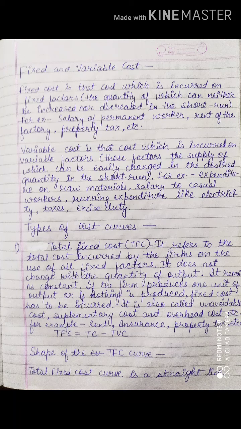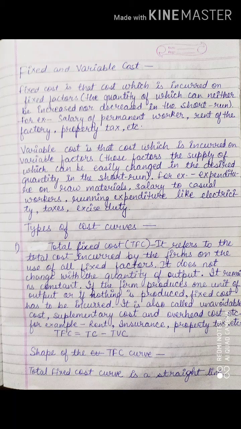TC stands for total cost. Do remember, total cost means everything is included: fixed factors plus other factors, that is variable factors also.